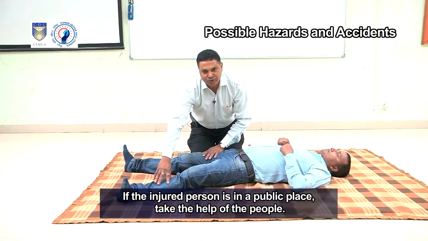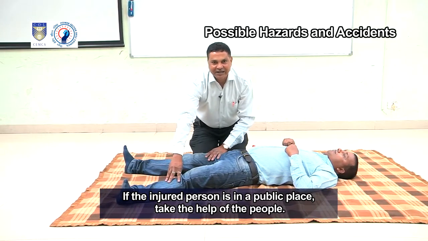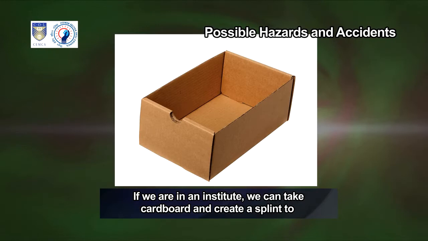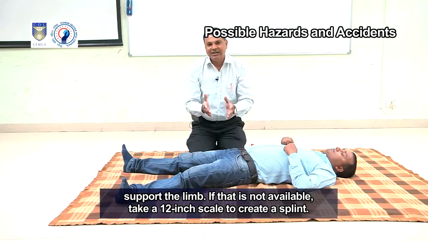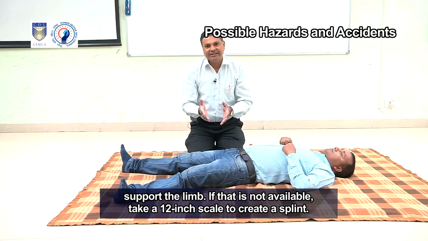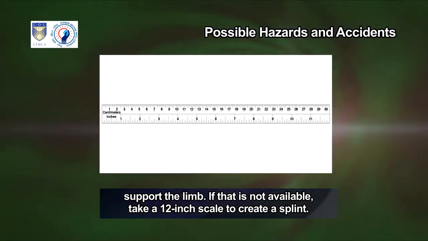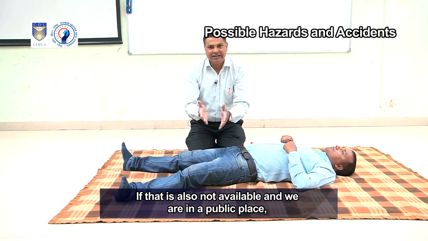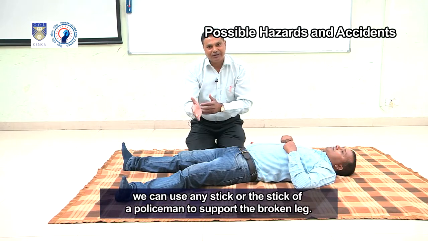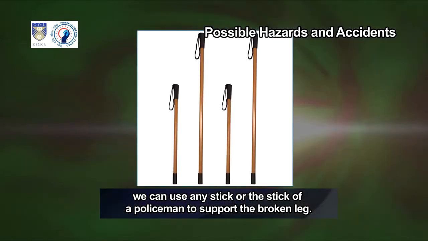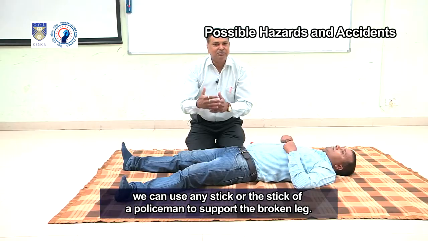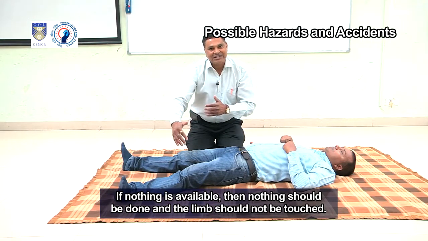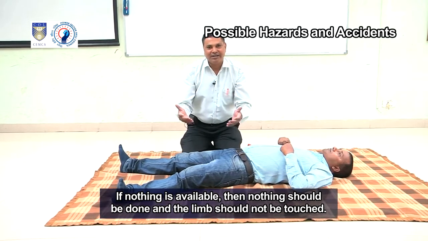If the injured person is in a public place, take the help of the people. If we are in an institute, we can take cardboard and create a splint to support the limb. If that is not available, take a 12-inch scale to create a splint. If that is also not available and we are in a public place, we can use any stick or the stick of a policeman to support the broken leg. If nothing is available, then nothing should be done and the limb should not be touched.